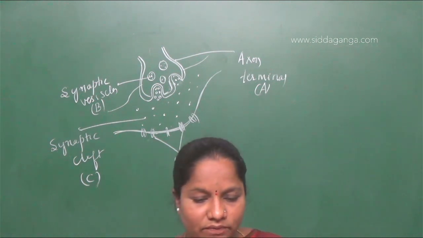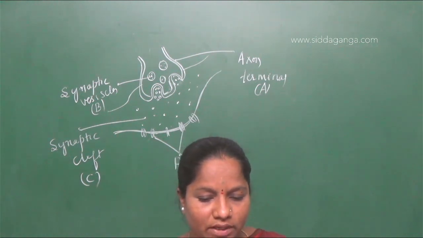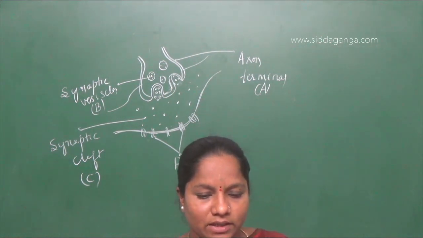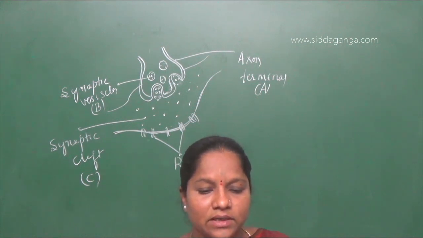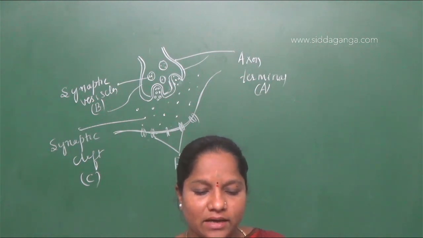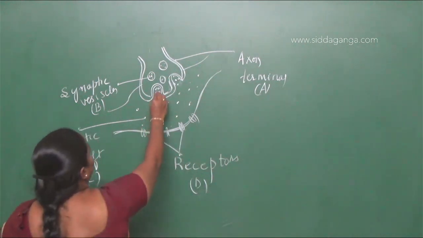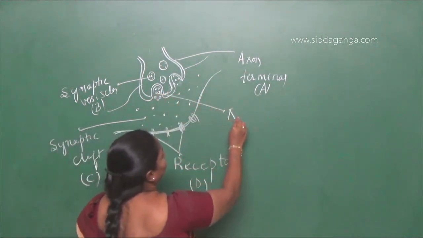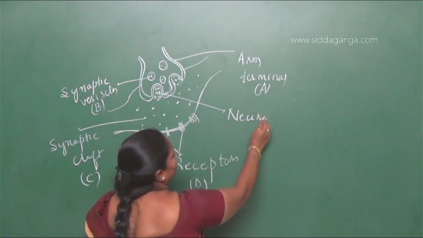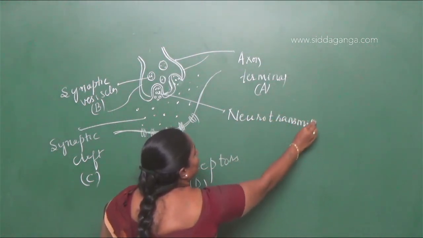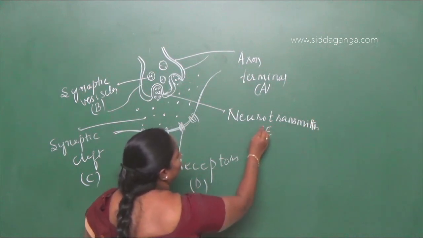So the answer for this will be, see that. A is axon terminal. We have to search where is A. A is axon terminal. B is synaptic vesicles. C is synaptic cleft, and D is receptors, and E is neurotransmitters. The neurotransmitters are here. Neurotransmitters. Okay. So you should know the diagrams to learn the answer here.